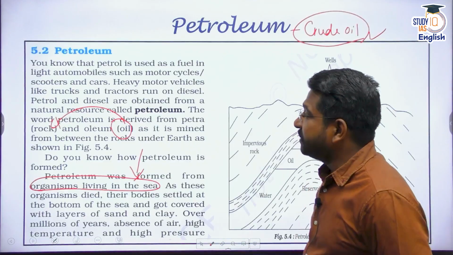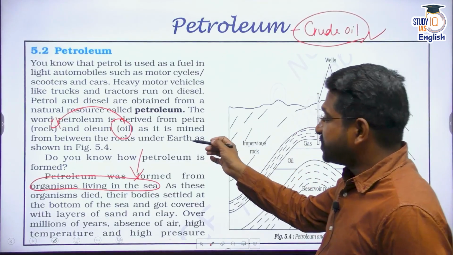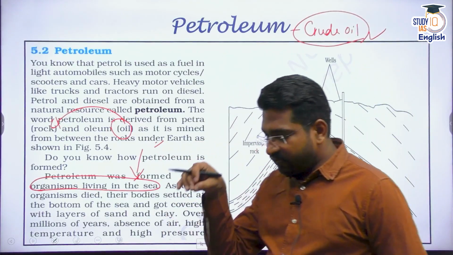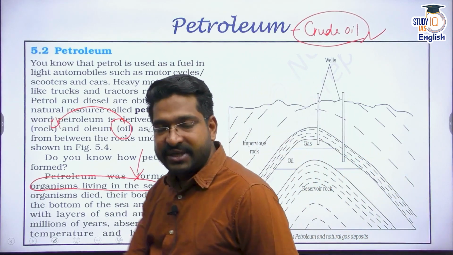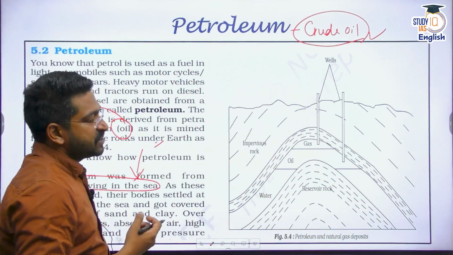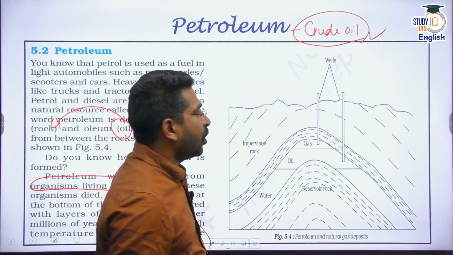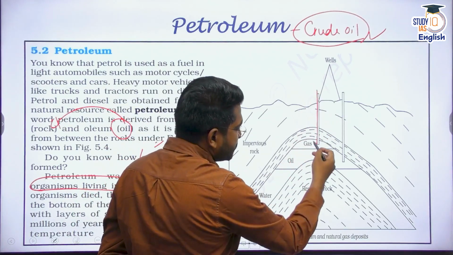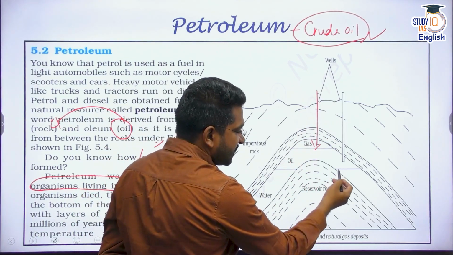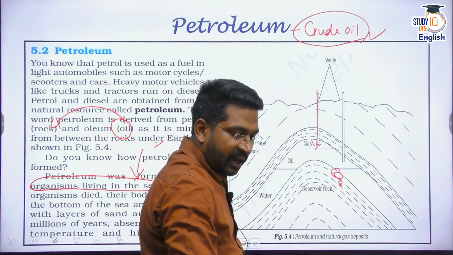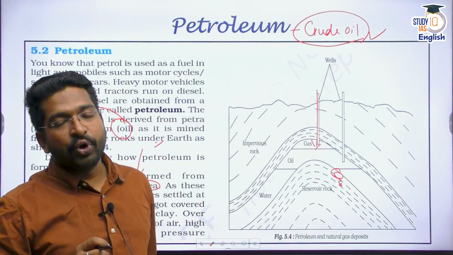Now, please try to understand petroleum which is found in these rocks. What do we do? We drill in that rock and we extract the oil. You must have seen this. The petroleum or crude oil wells go deep inside. If there is a reservoir rock, we make a hole in this, and then we extract the crude oil or petroleum.